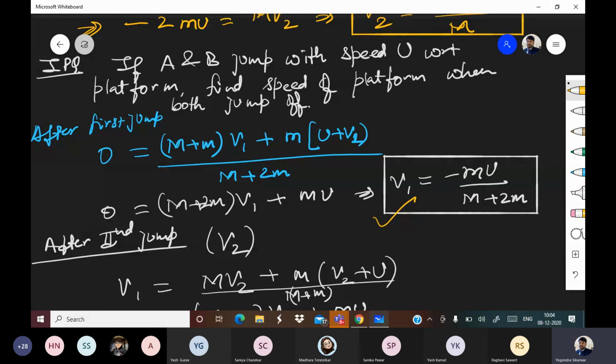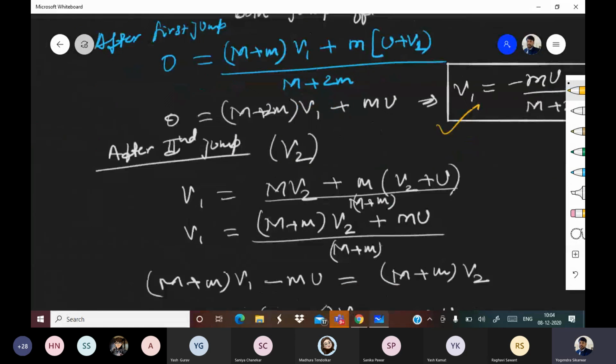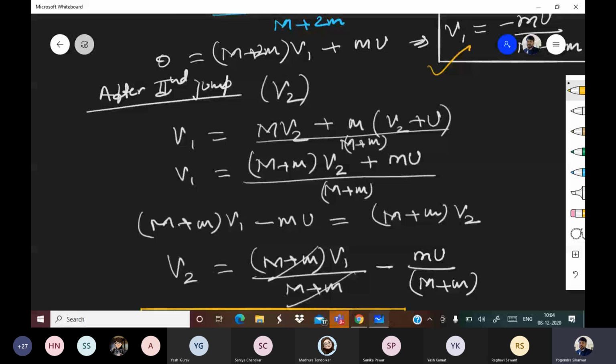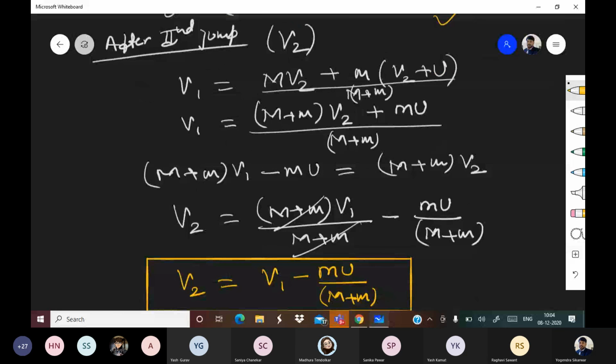So this is velocity after the first jump, or jump of one person, correct? Now after second jump, we are assuming that velocity of platform has become v2. Now again in this whole system we have capital M, which is platform, and small m, one other person left, right?